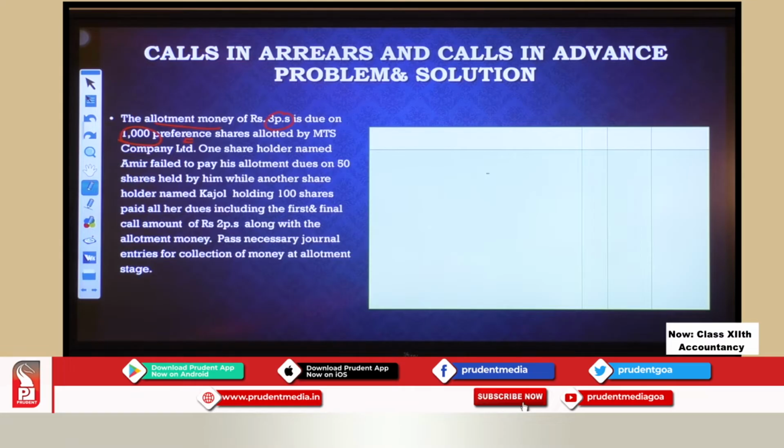Okay, so the allotment money of rupees 3 per share is due on 1000 preference shares allotted by MTS Company Limited.